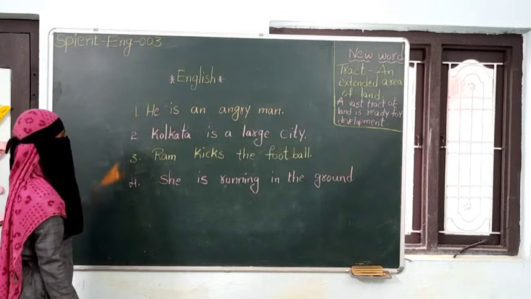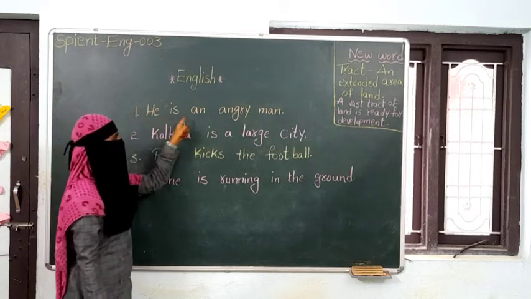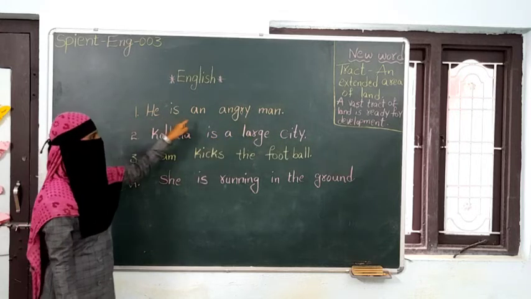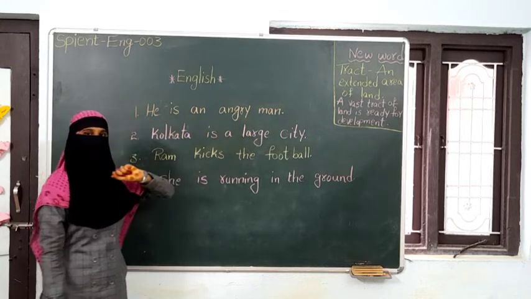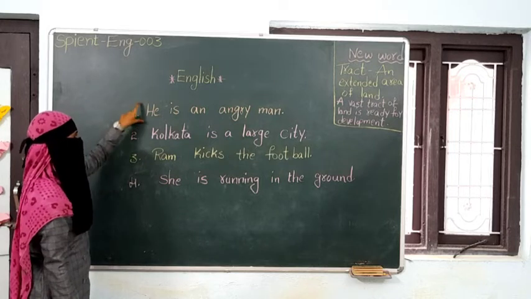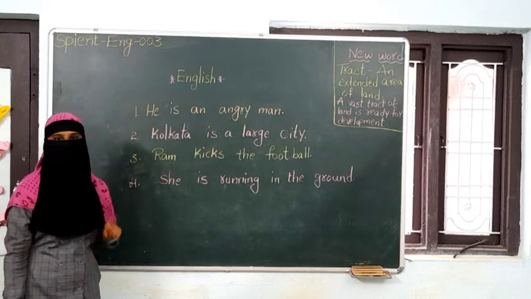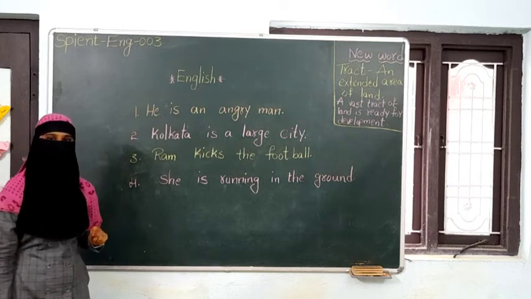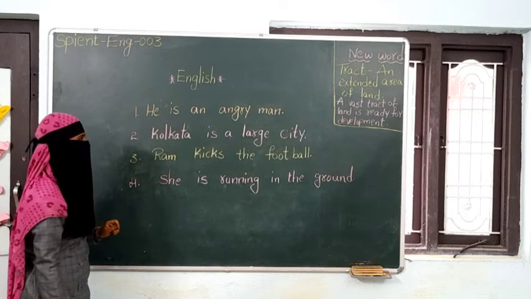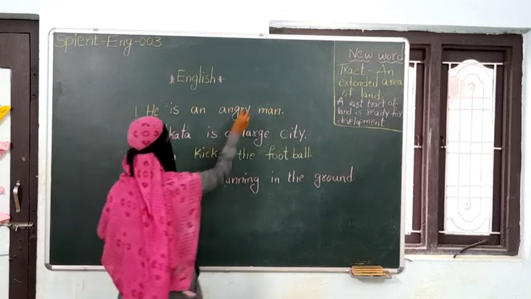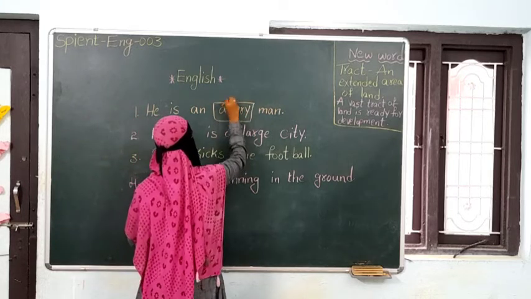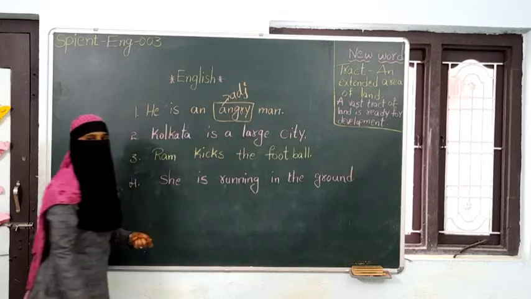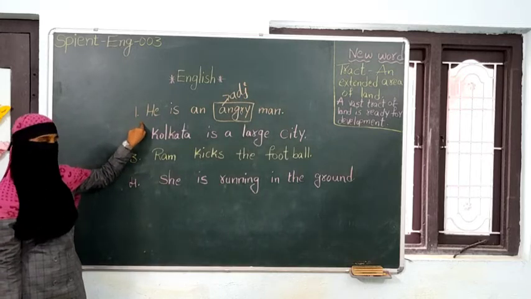First, I will read the sentence. He is an angry man. He is an angry man. So can you please find out the adjective in the first sentence? It is angry. Angry is the adjective.